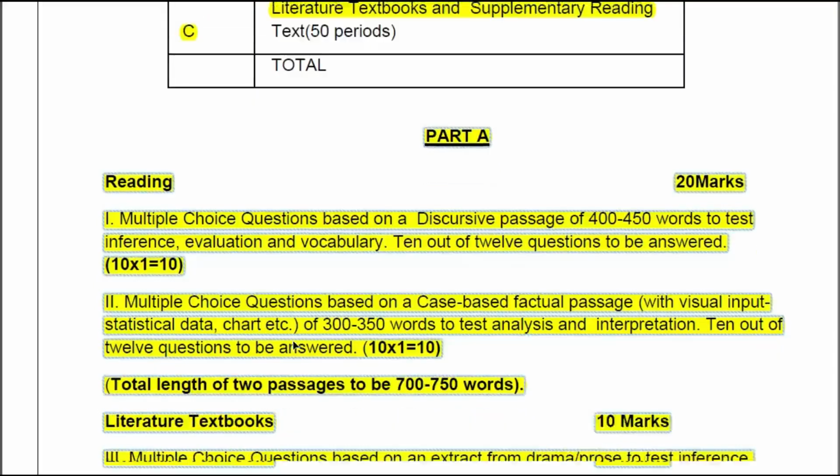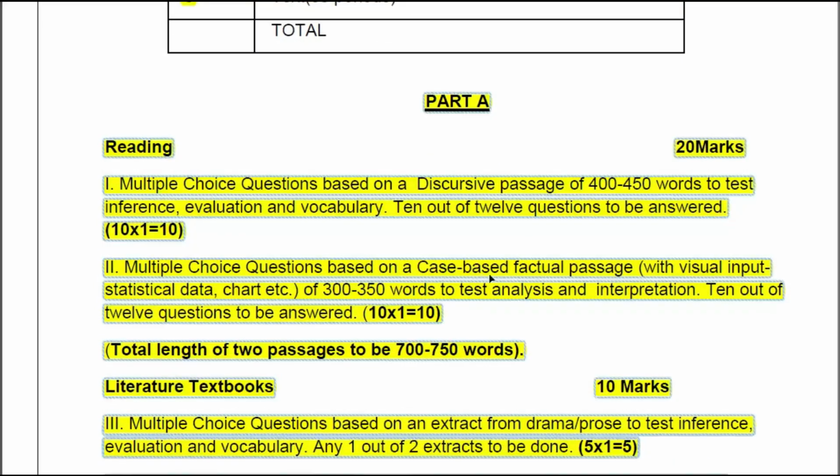Mark pattern. And in the second passage also, you are getting the same mark distribution. So 10 out of 12 questions to be answered. 1 mark each for 10 questions. But the total words of the passage is less in this second passage. It is 300 to 350.